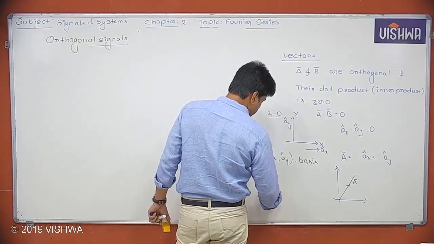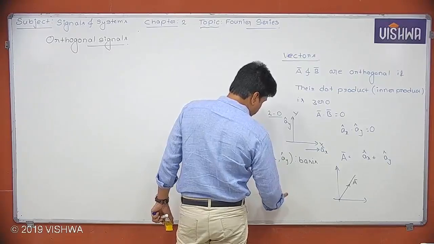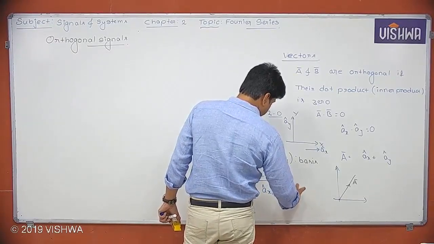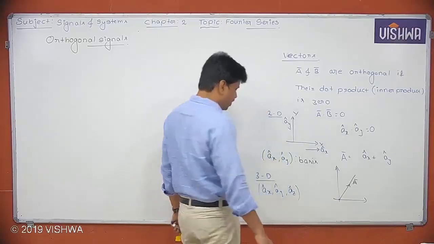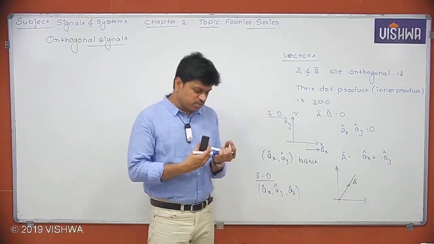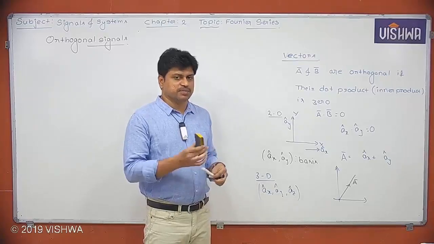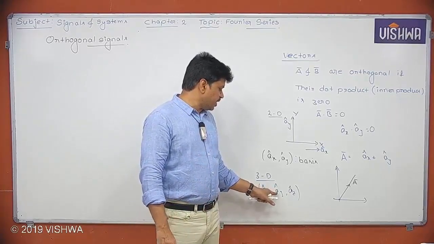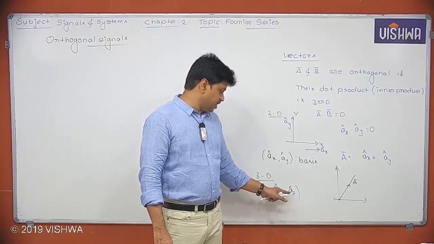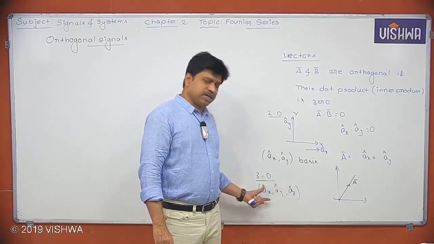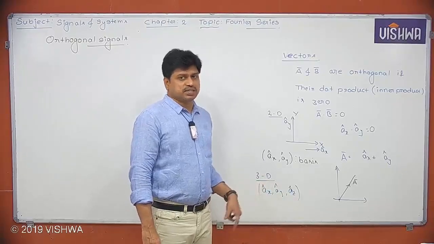In three dimensions, what is the basis actually? ax cap, ay cap, az cap. So this vector group, that is ax cap, ay cap, az cap, is called a basis. And if you observe carefully, ax cap is perpendicular to ay cap, ay cap is perpendicular to az cap, and az cap is perpendicular to ax cap. I can simply say all these three vectors are perpendicular to each other.